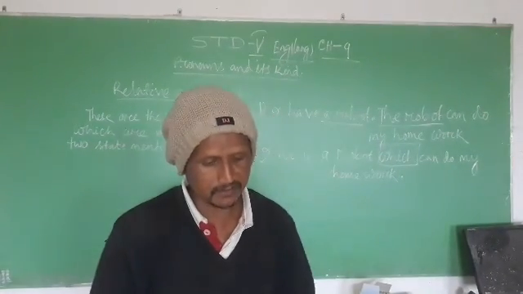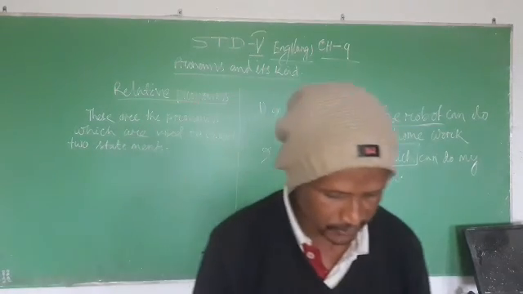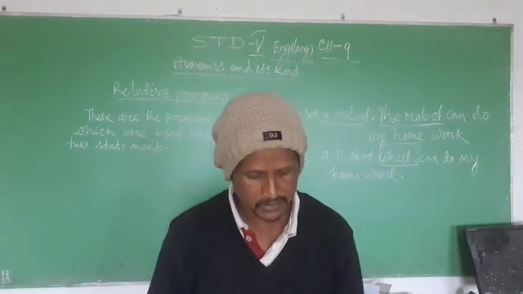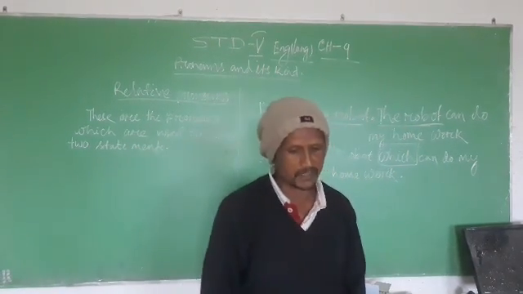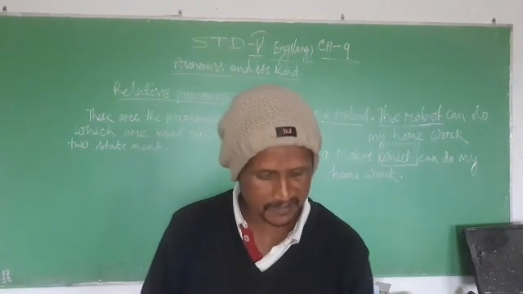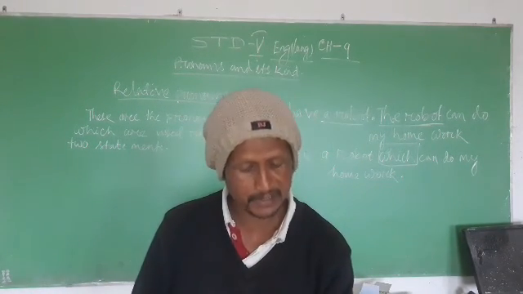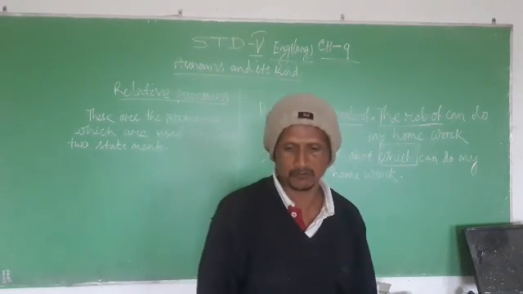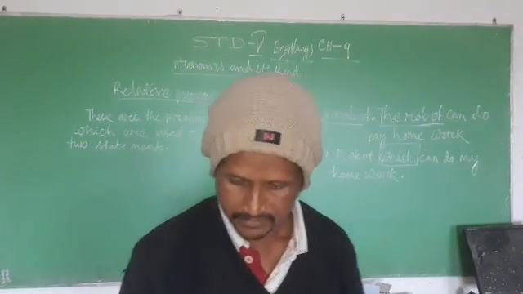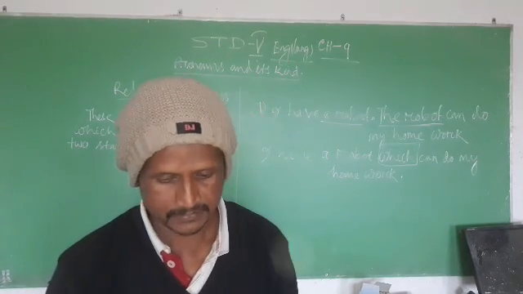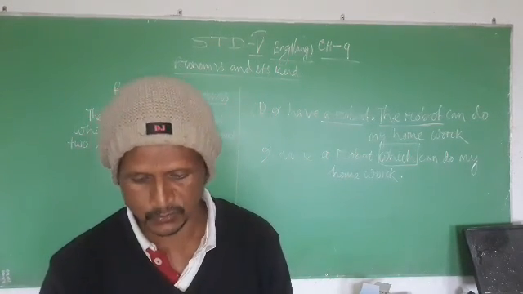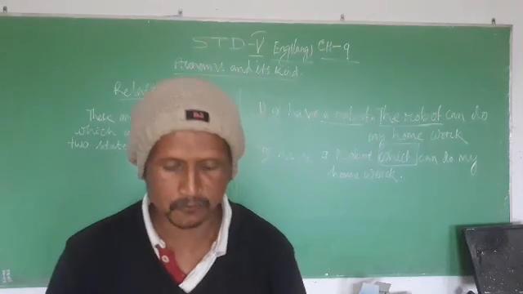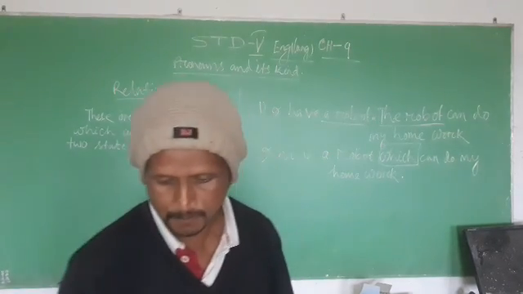Now look at the second example in your book. This is a boy. This boy met me on a bus. This is the boy who met me on a bus. Here who is the relative pronoun. There is an activity given in your book, so please try to do it yourself.